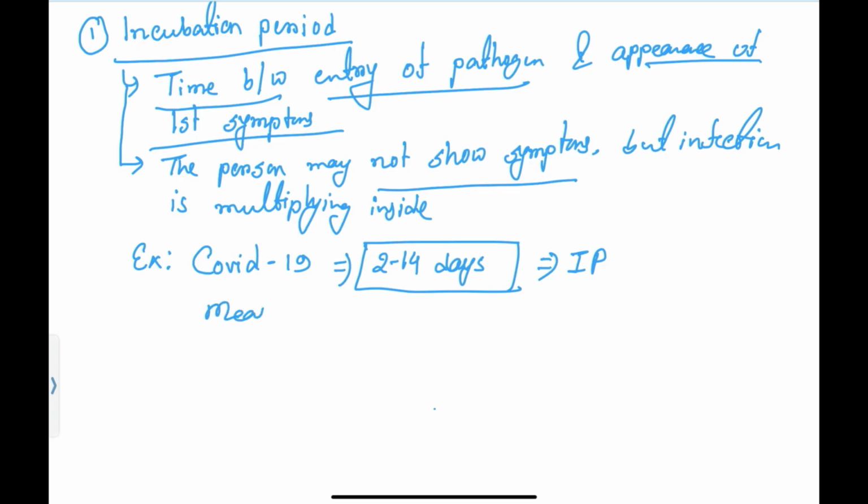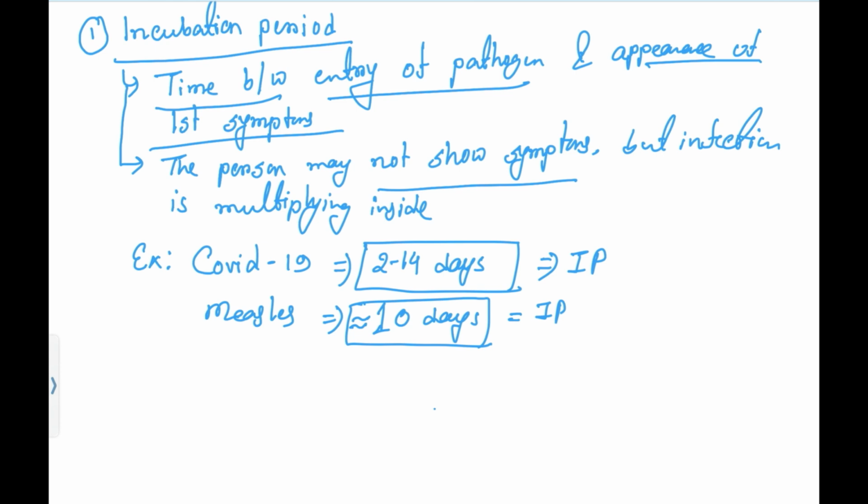Another example is measles. As I told you, every infection has a different incubation period. For measles, it is approximately 10 days. During this incubation period, the patient won't show any signs and symptoms, so you have to remember this. For COVID-19, the incubation period is on average 5 days, but it takes 2 to 14 days to show its signs and symptoms.